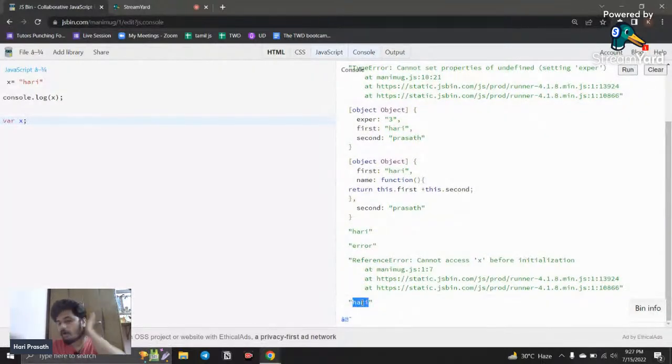So what is meant by hoisting? Hoisting is when you assign a value to a variable and only declare the variable afterwards, at the bottom. It will also work, and that is called hoisting. Hoisting is too much smartness from JavaScript, so we developers try to avoid that.